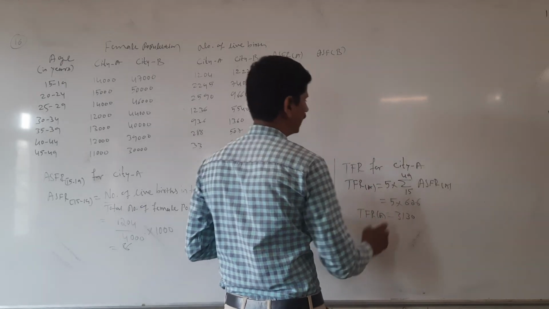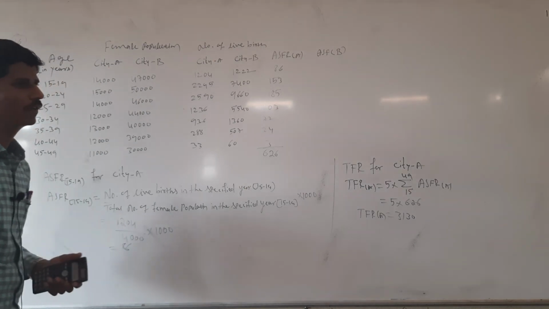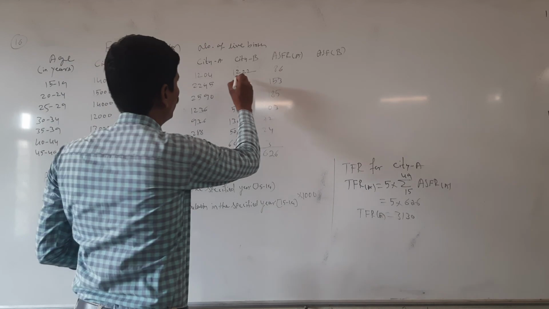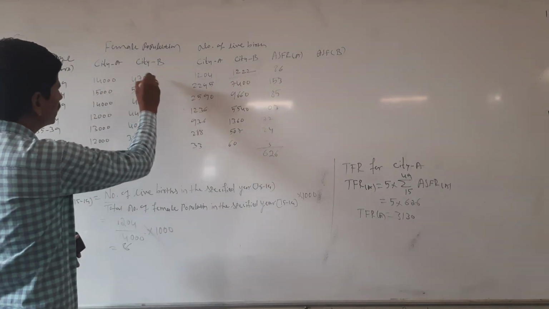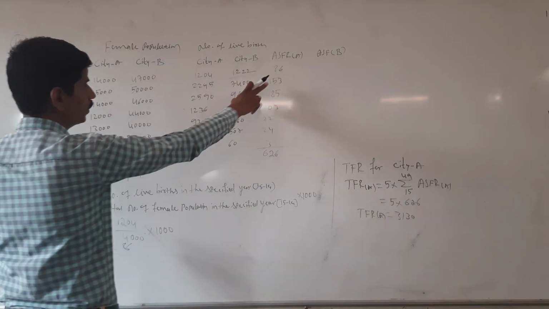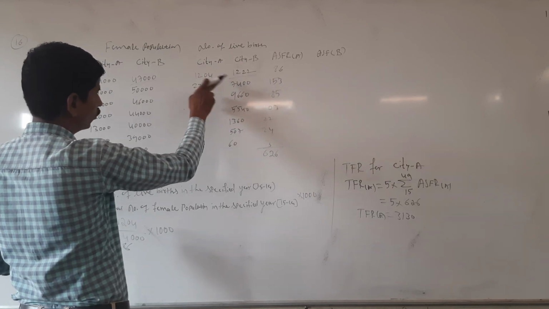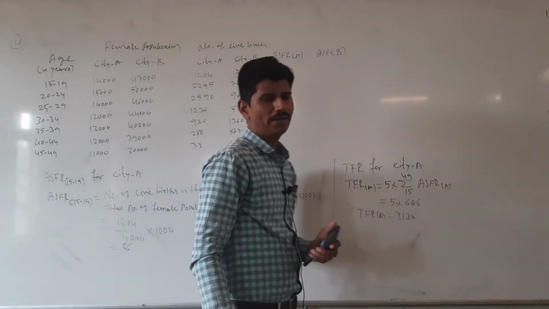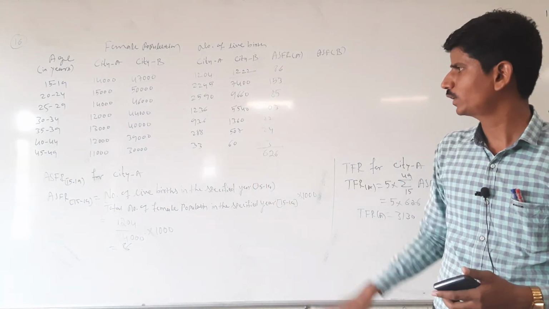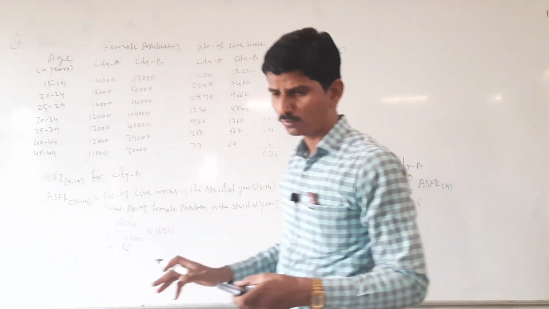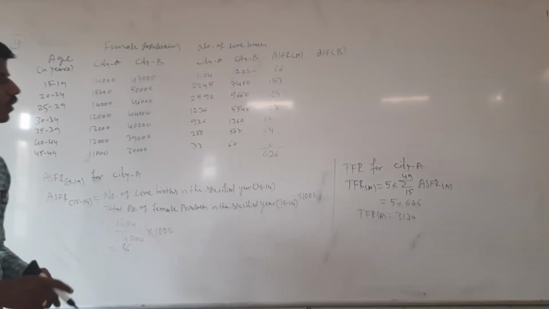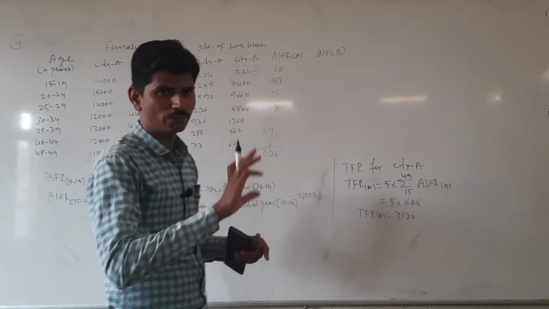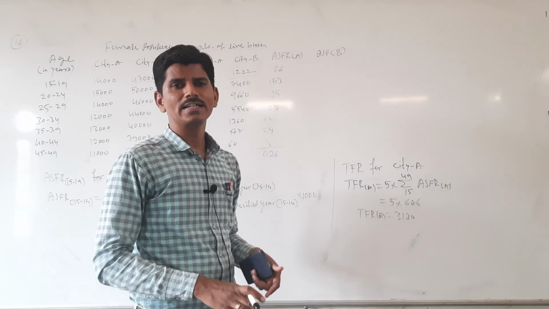The next, you have to find TFR for city B, that is TFR for B equal to 5 into sum of 15 to 49 ASFR for B. Here you have to find ASFR for B, that is 1222 divided by 47,000 into 1000. Next, 7,400 divided by 50,000 into 1000, then we get ASFR for B, and so on up to 45 to 49. Find out ASFR for city B. Next, you have to calculate TFR for B. It is homework. Compare the fertility rates. Which one is the highest? That is the more fertile.